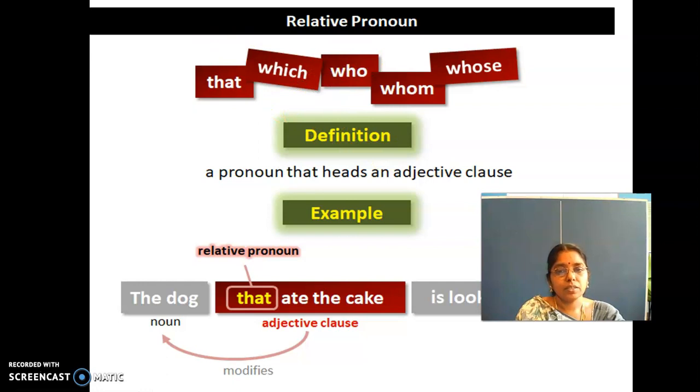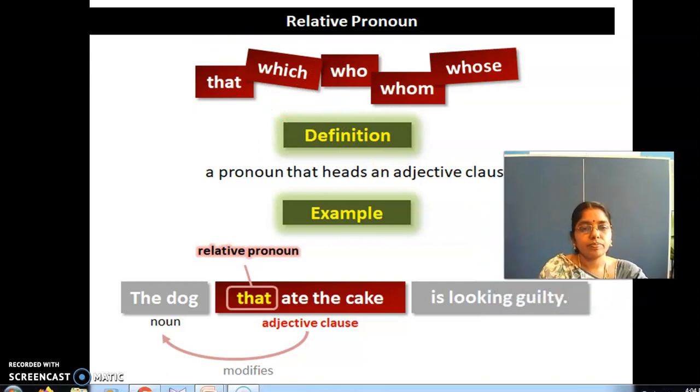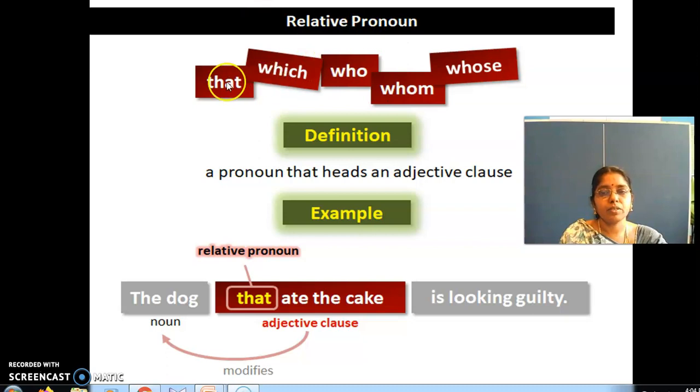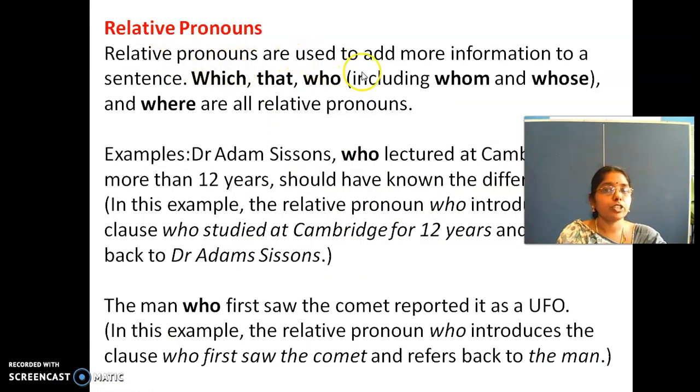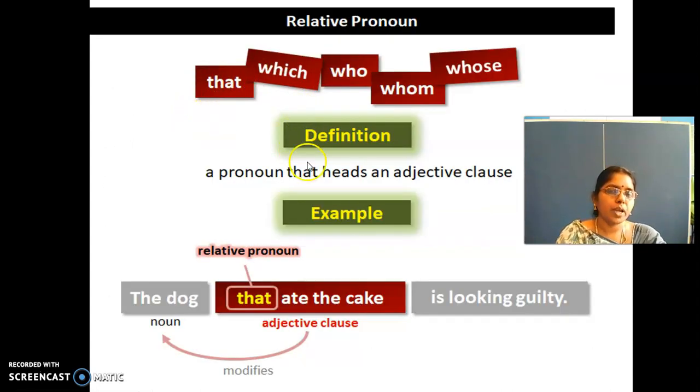Now here, relative pronouns: that, which, who, whom, whose. A pronoun that heads an adjective clause. See here, in the previous slide, you saw relative pronouns are used to add more information to a sentence. Right? That is what adding more information is called, an adjective. A pronoun that heads an adjective clause: that, which, who, whom, whose.